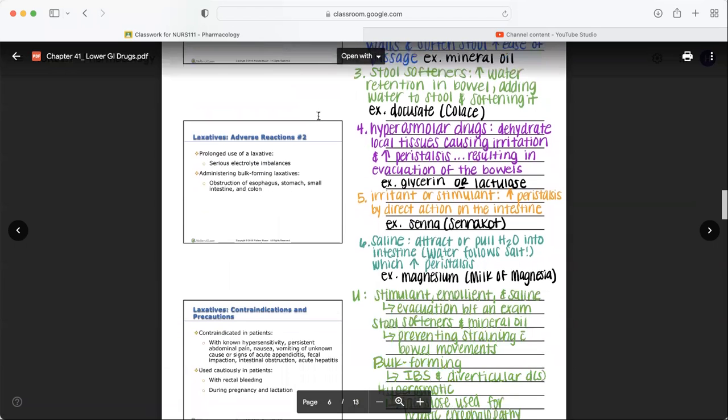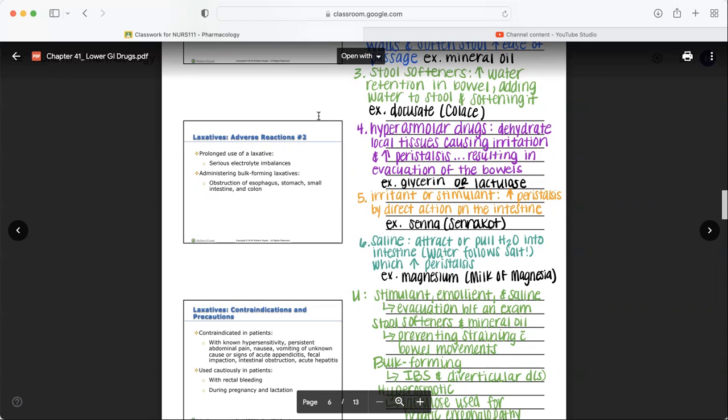Hyperosmolar laxatives like glycerin or lactulose actually dehydrate the tissues, which causes a little bit of irritation. And that irritation causes the bowel to contract. That's called peristalsis. And that rhythmic contraction, peristalsis of the bowel, pushes the stool along, resulting in an evacuation of the bowels. Lactulose is also used for binding ammonia and helping the body to excrete ammonia so that people who are in liver failure or have cirrhosis don't end up with hepatic encephalopathy.